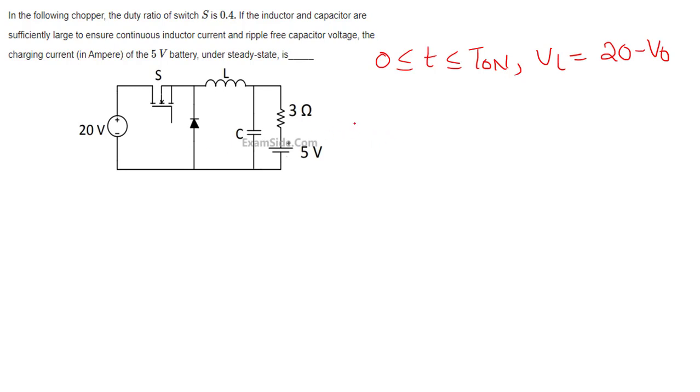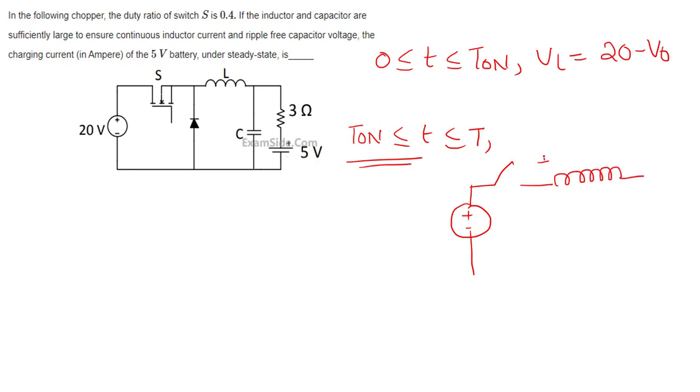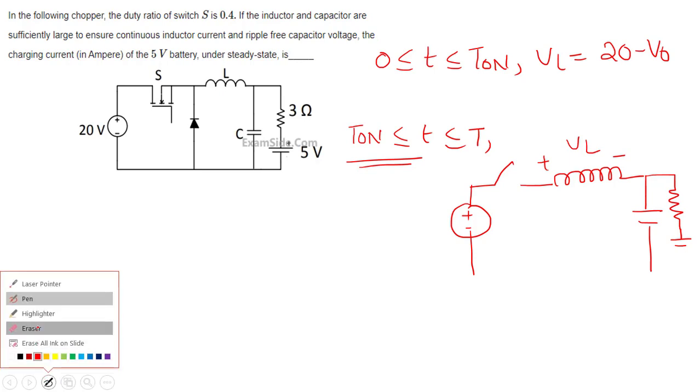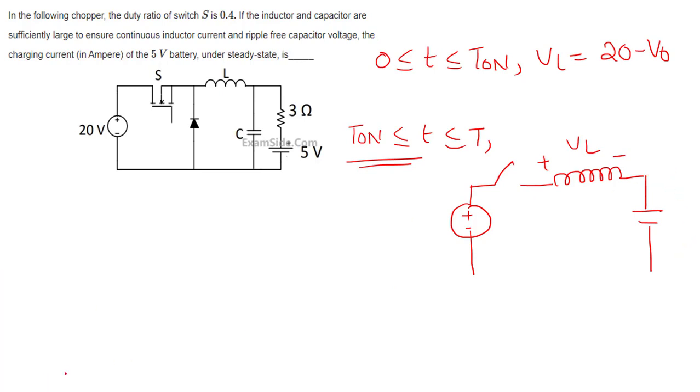The switch is open. It's which mode? T on to T. This is where the switch is open. Off time of the switch. If the switch is open, inductor is there. Consider inductor voltage is this. I'm considering this as a load. And there is a diode.